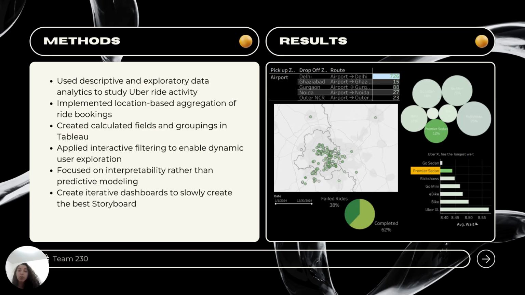interacted with. We also created interactive filtering for dynamic exploration, such as date ranges that you could scroll through, and clickable charts or even hovering over different vehicle types to filter down your data as you scroll through the dashboard. We ended up going through 10 different versions of storyboards before we were satisfied that we had successfully balanced making an easily digestible storyboard that was also able to derive in-depth analysis.